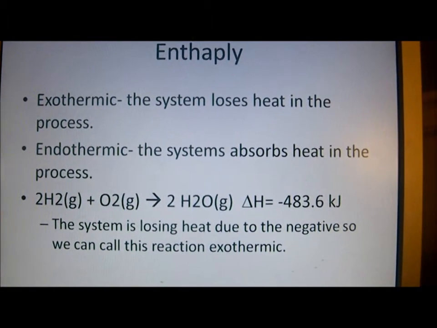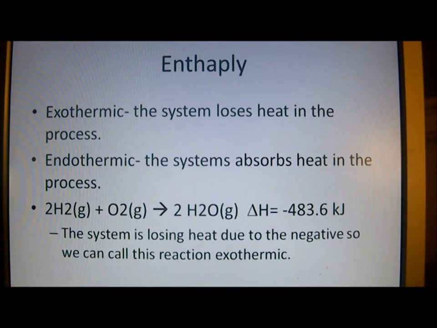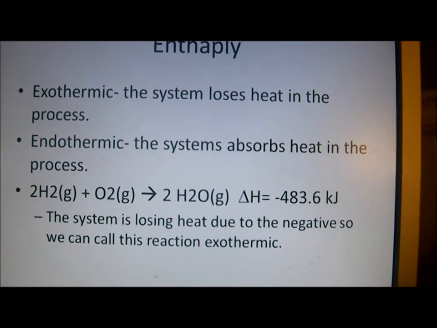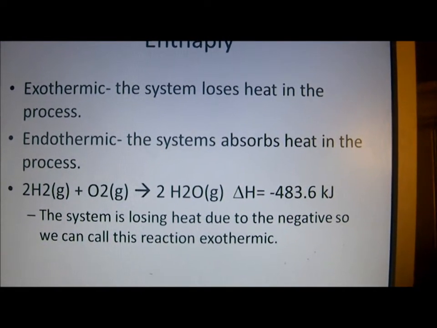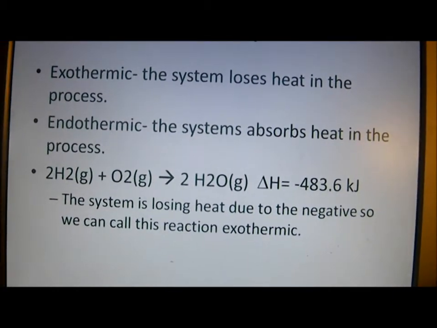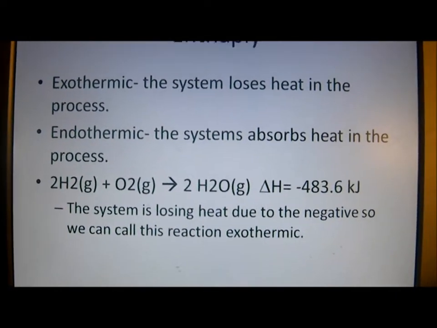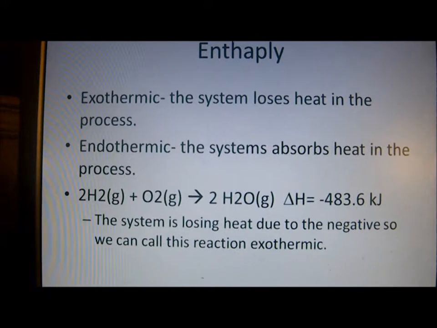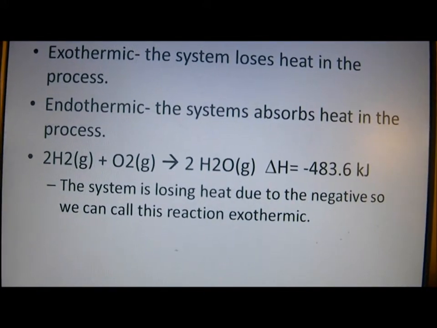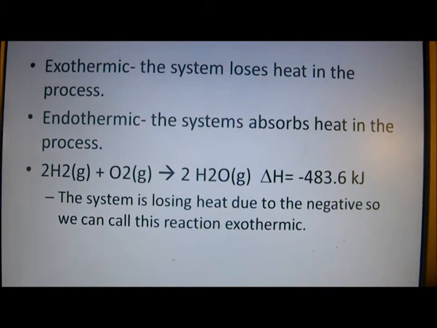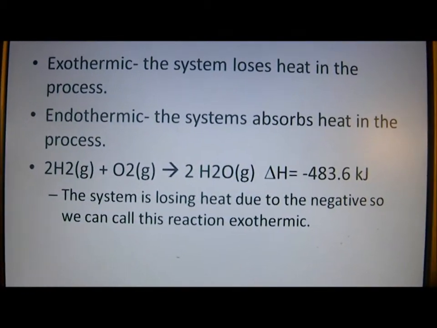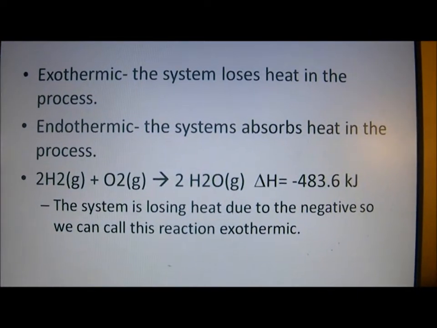Exothermic is when the system loses heat in the process, and endothermic is when the system absorbs heat in the process. It's basically self-explanatory. Look at the example. You see the reactant and the product, and then you'll see the change of enthalpy.